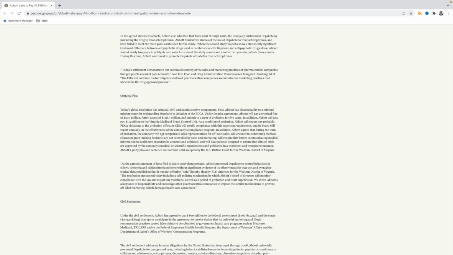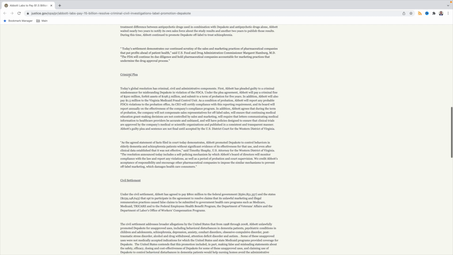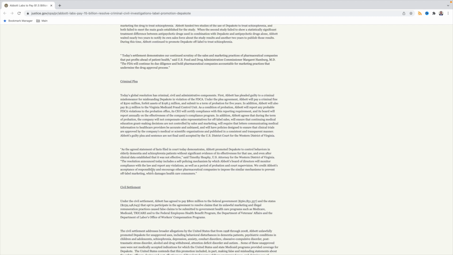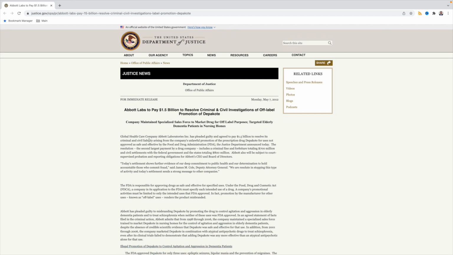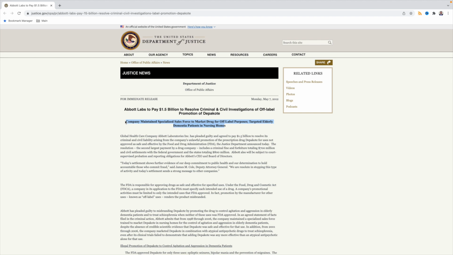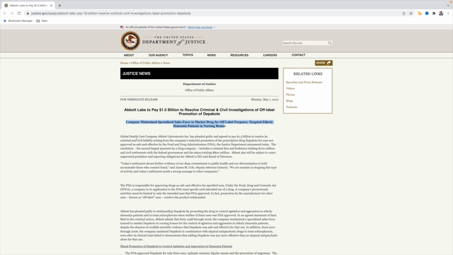Abbott Labs pled guilty, and there was a criminal plea and a civil settlement. So obviously Abbott's lawyers decided that it was better just to plead guilty to the charges instead of taking this to court or going further. Probably did a cost-benefit analysis, but again, this seems like a very, very odd case because of the depth that the company would have had to go through in order to promote this product improperly.